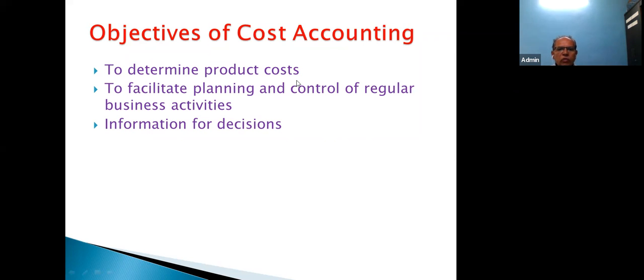It is not that no one else is there, so you can decide any price and sell in the market. If you do that, it will be exploitation of your customer. To stay away from this exploitation, you have to work holistically upon the product cost, even if you are into a monopoly business.